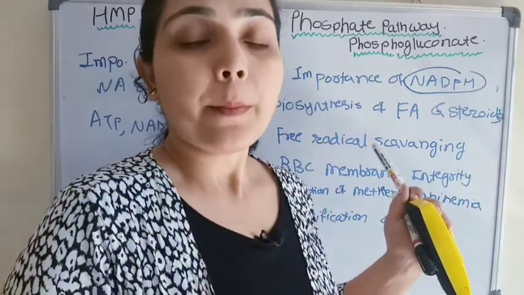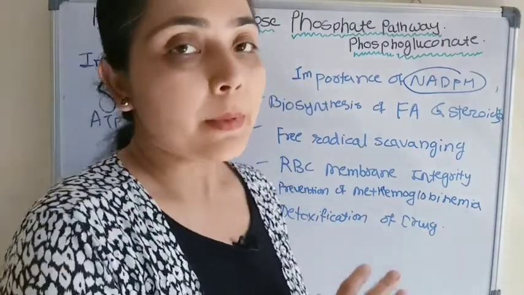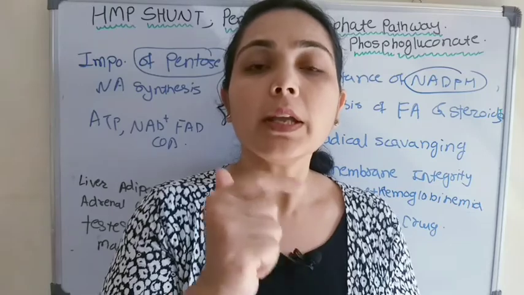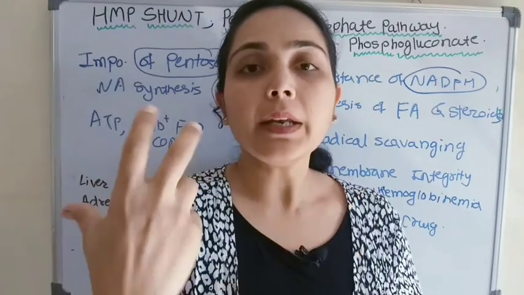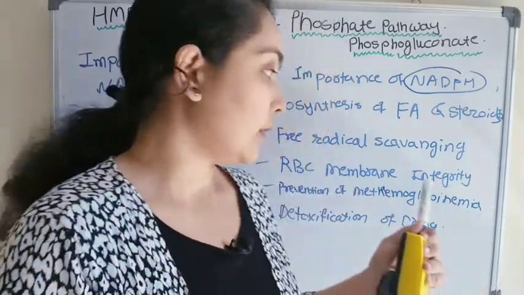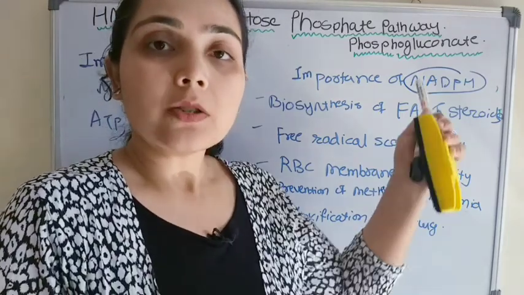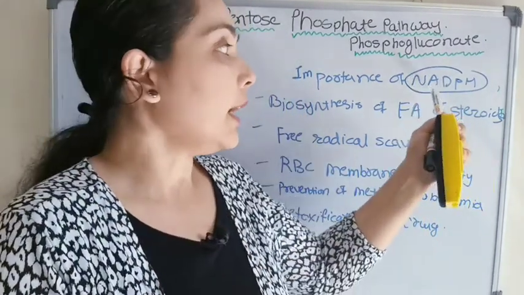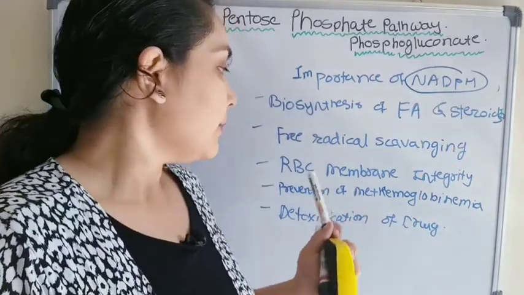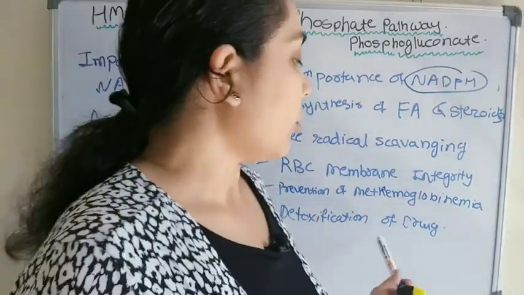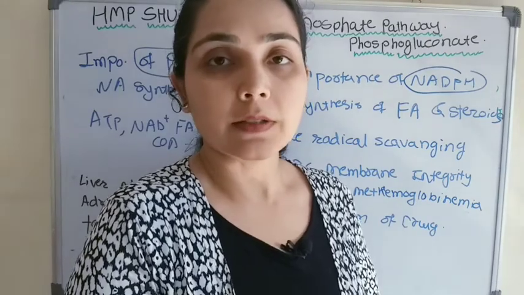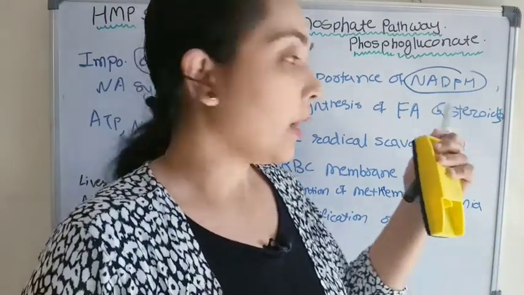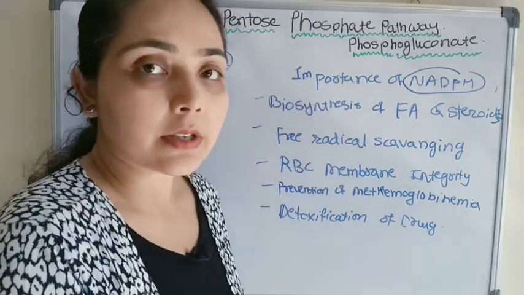Then RBC membrane integrity: the reduced state of glutathione is required to maintain the membrane integrity of RBC. Okay, so to keep glutathione in the reduced state, NADPH is required. Then detoxification of drugs. So these are the importance of NADPH. In all these things NADPH is required.